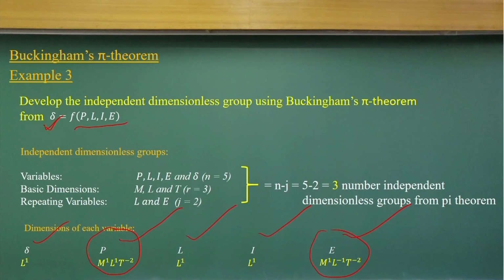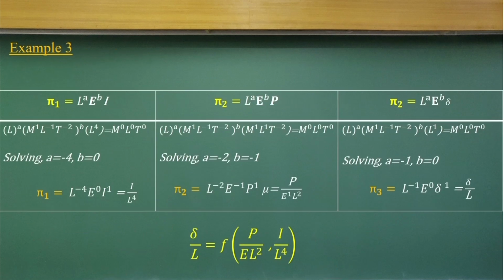So instead of 3 we use 2, because three variables cannot be combined into a non-dimensional form, since only these two variables have dimensions where mass is present. In that case you will consider j equal to 2, so you will make 3 independent dimensional groups from the pi theorem. That is the difference.